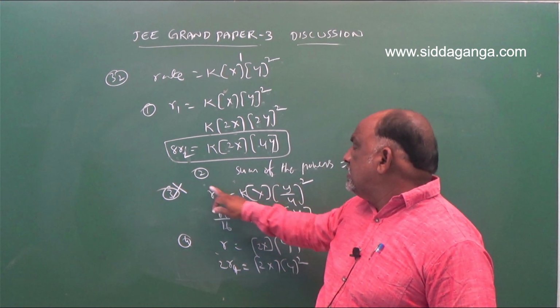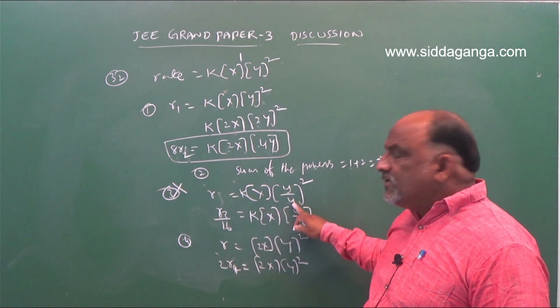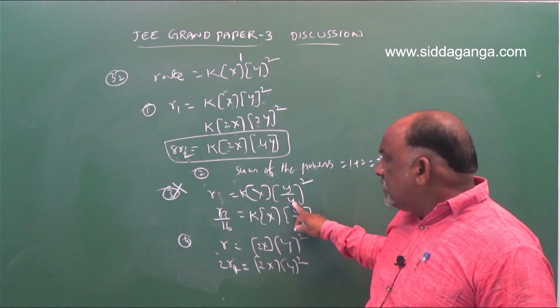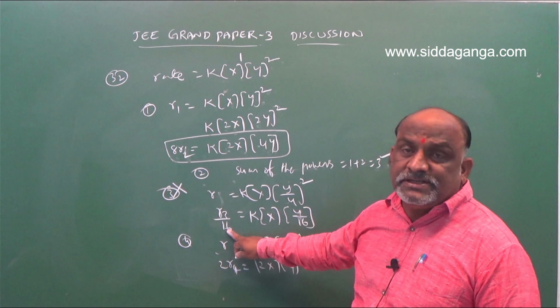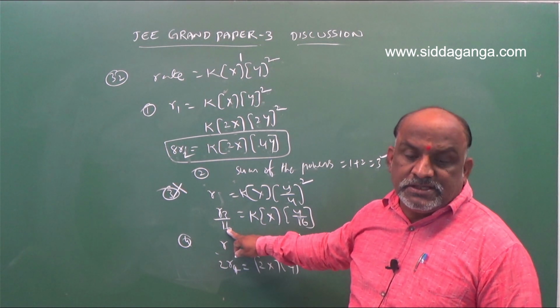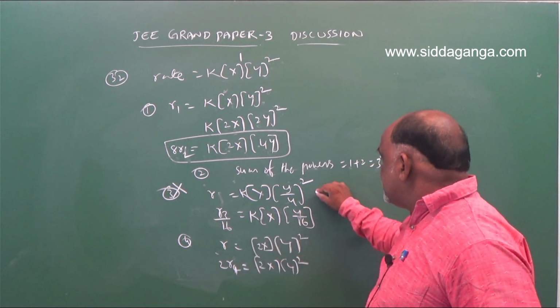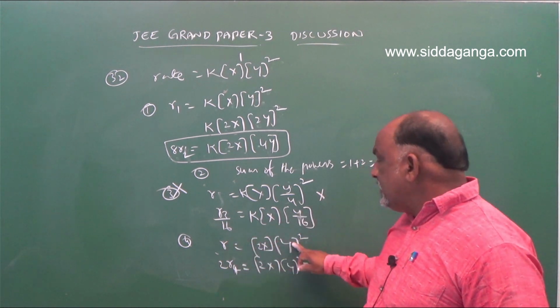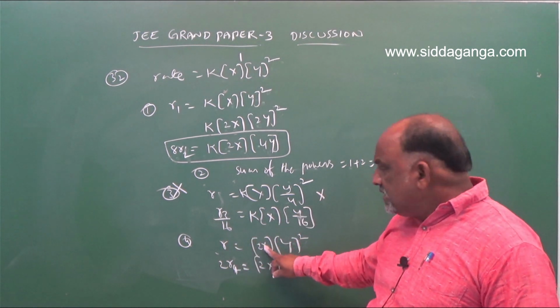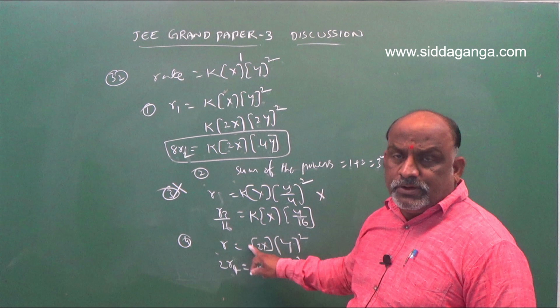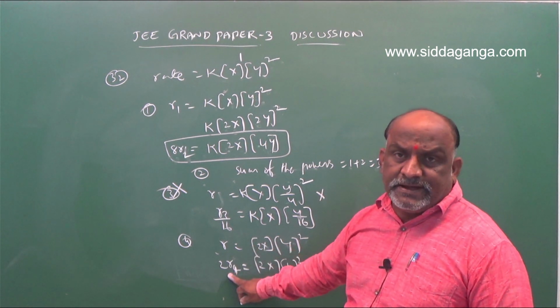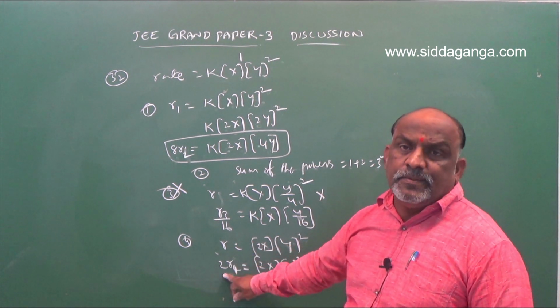Third option, x is constant, y decreases by 4 times, y by 4. So actually what we expect is that the rate decreases 16 times, but the third option given is half. So this is a wrong statement. And fourth option, y constant, x was double. X double means rate double. Both x and y double, rate increases 8 times. Only x double, rate becomes double.